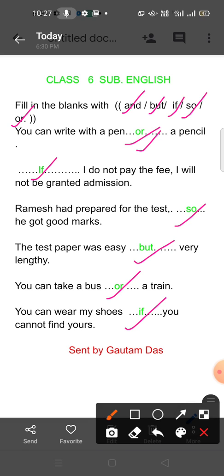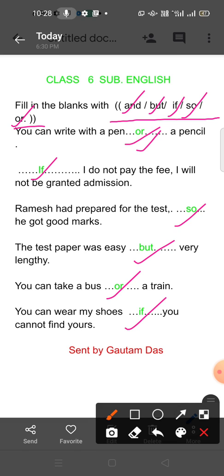These are the joining words: and, but, if, so, or. You have to take one of them, then your sentence will be right. Here the green words are the right answers. I have already given them here. You understand it.